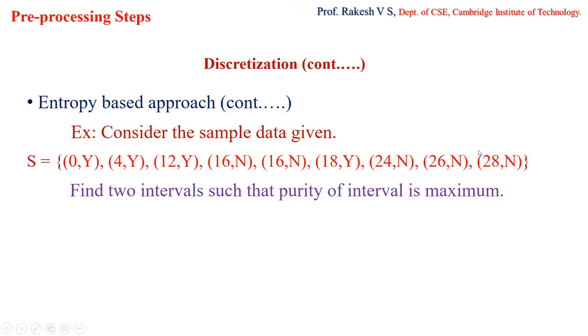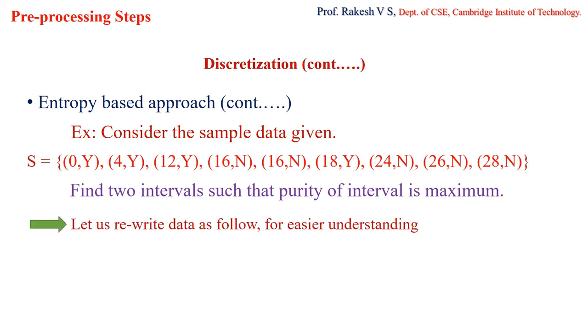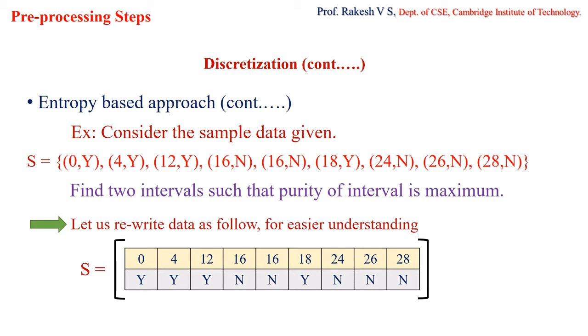the purity of that particular split will be high. So for this, first I consider them in the form of a tabular table so that it becomes easy for me to make the required analysis. So S is equal to the same data, whatever is represented in the form of a set, being transformed into a tabular form. Now I have to split this. He's telling us to find two intervals such that the purity of the interval is maximum. I have to split this entire data so that the purity is high.